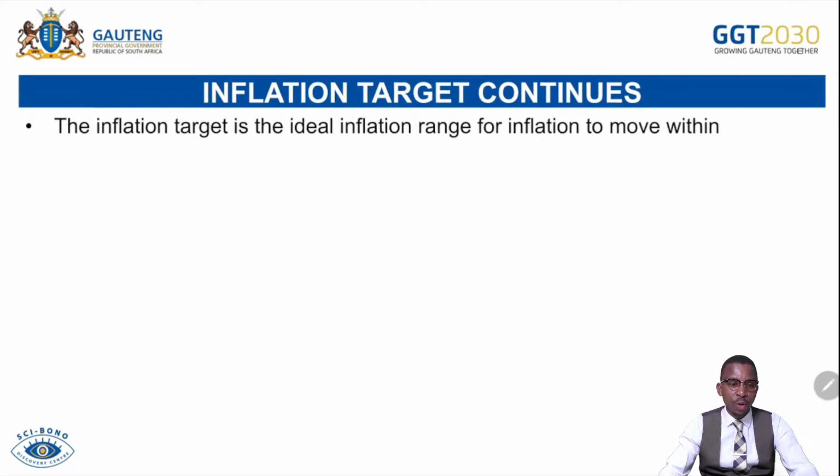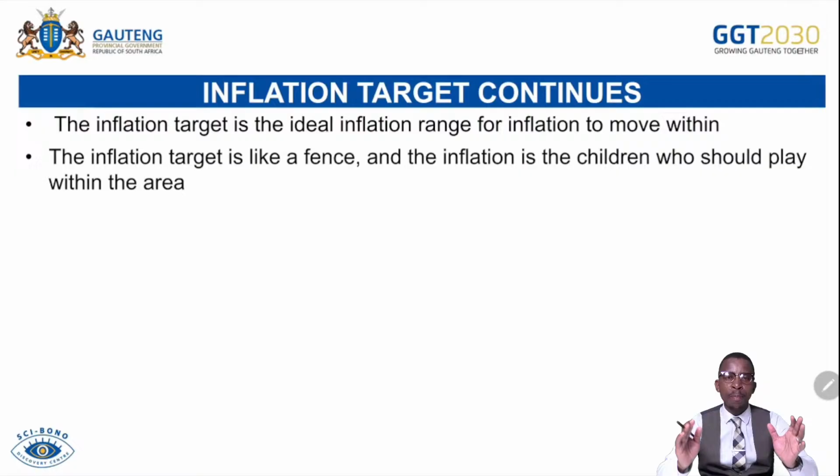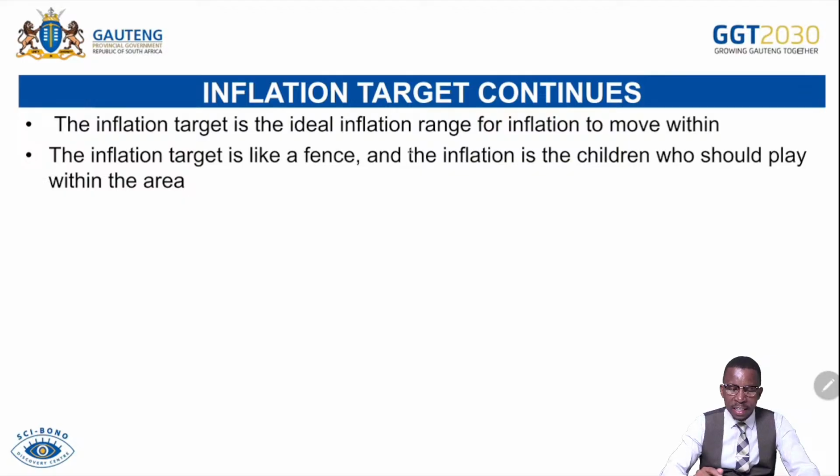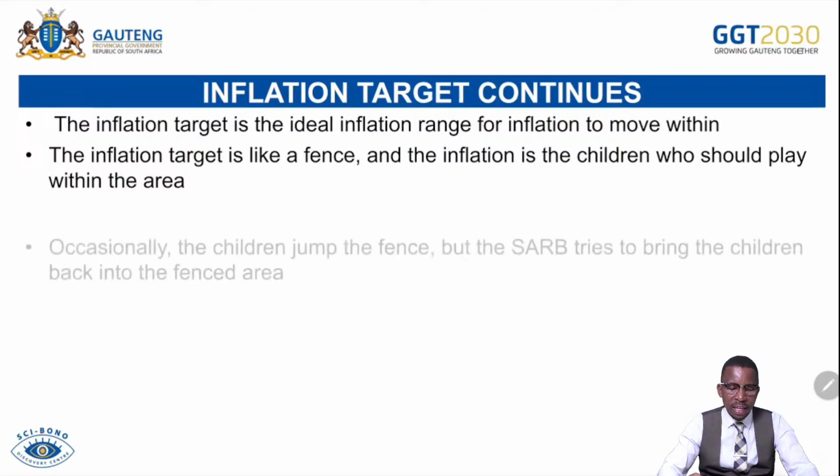So, the inflation target continues. The inflation target is the ideal range for inflation to move within, so it cannot jump the border. It moves within that target to ensure that there's price stability. The inflation target is like the fence, and inflation is the children who should play within the area.